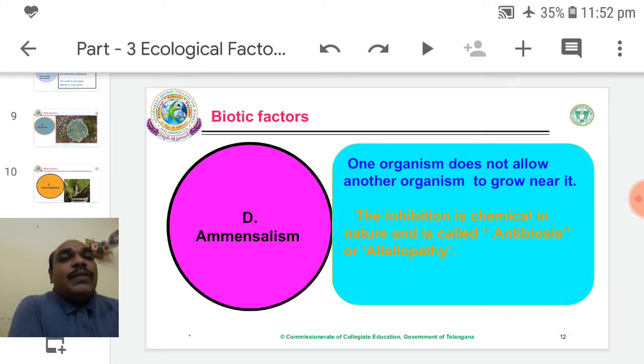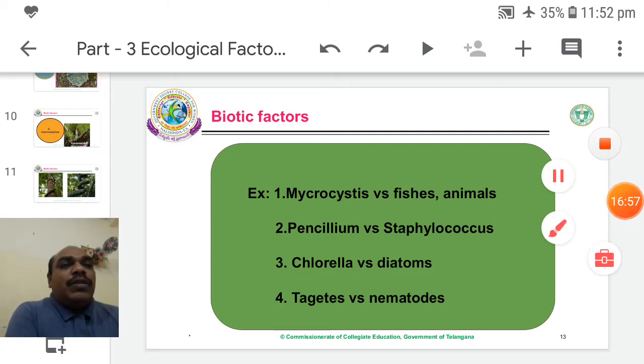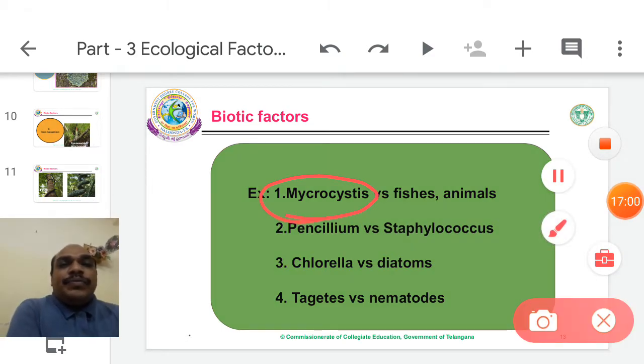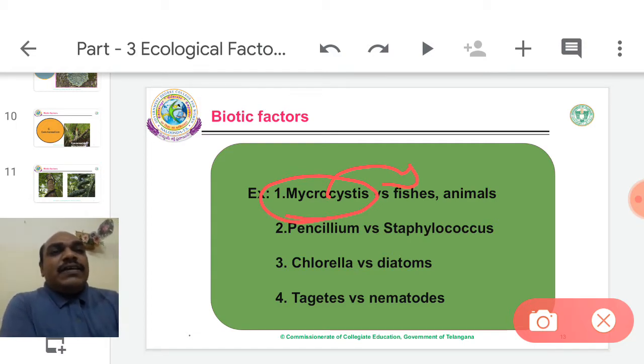One plant does not permit another organism, another plant, to grow beside it. For example, Microcystis. In aquatic water, Microcystis is a cyanophyceae member that secretes some toxins. When the toxins are released, the fishes and animals die. Therefore, aquatic animals do not dare to move near Microcystis algae, because this cyanobacterium secretes toxins into the surrounding water. So fishes sometimes die.